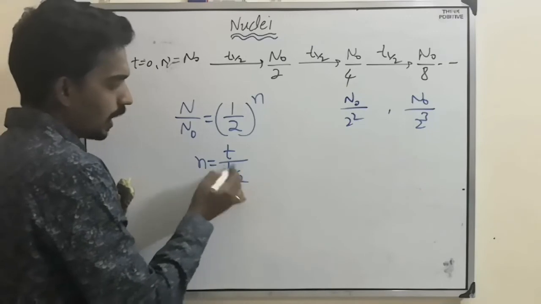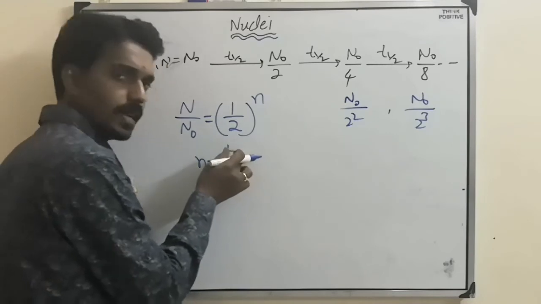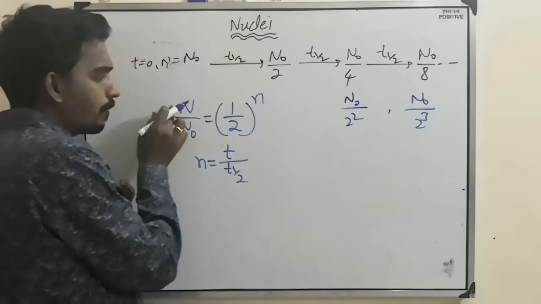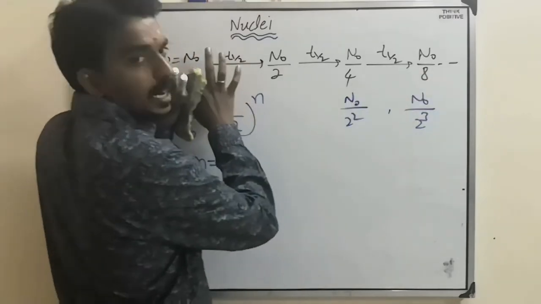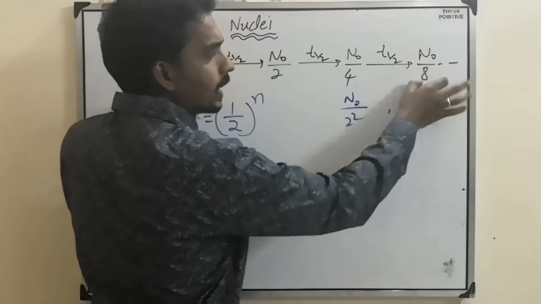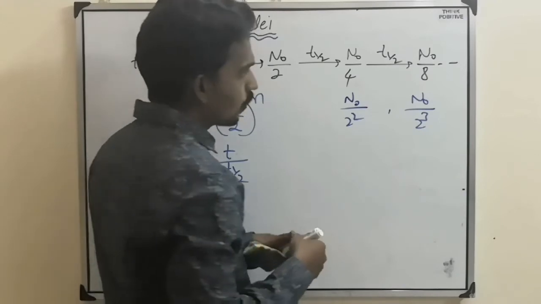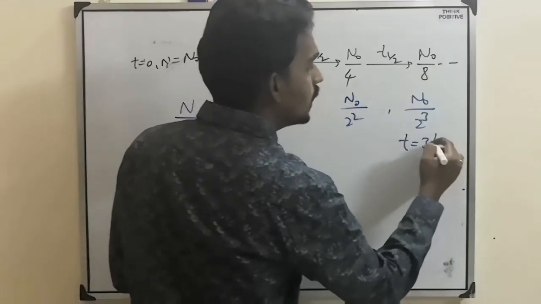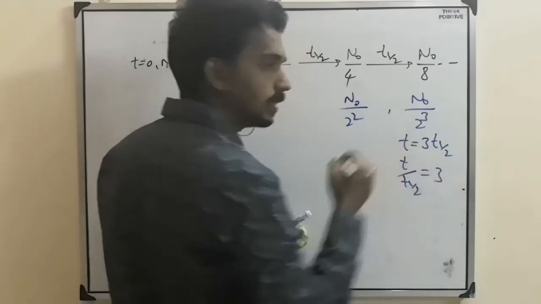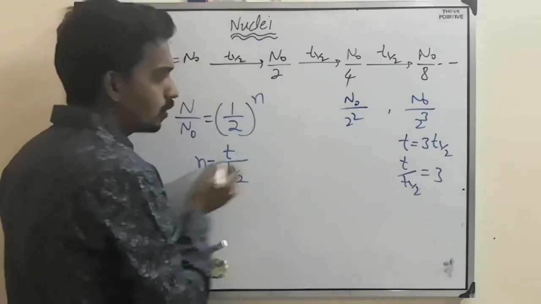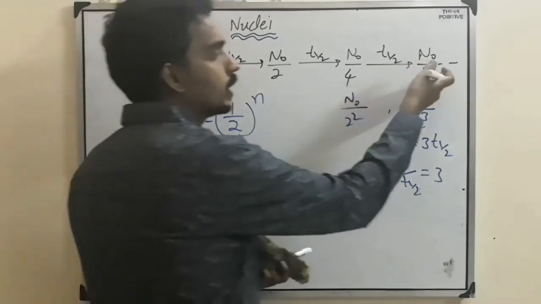Here t half is the half-life, and t is after some time. After some time, the number of atoms undecayed. Suppose you take this one. Initial N naught, and these are the number of atoms undecayed after three half-lives. That means, what is the ratio of t by t half? 3. That means the n value is 3. So 1 by 2 whole power 3 means 1 by 8. That only here we have written.